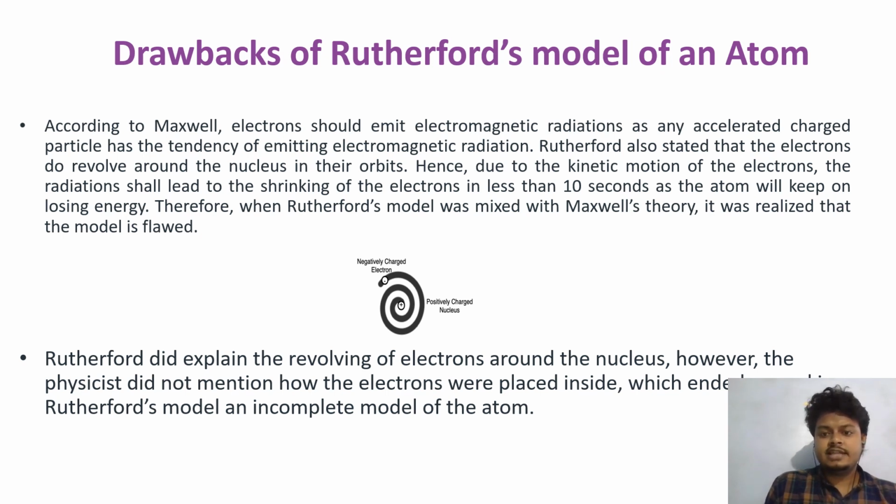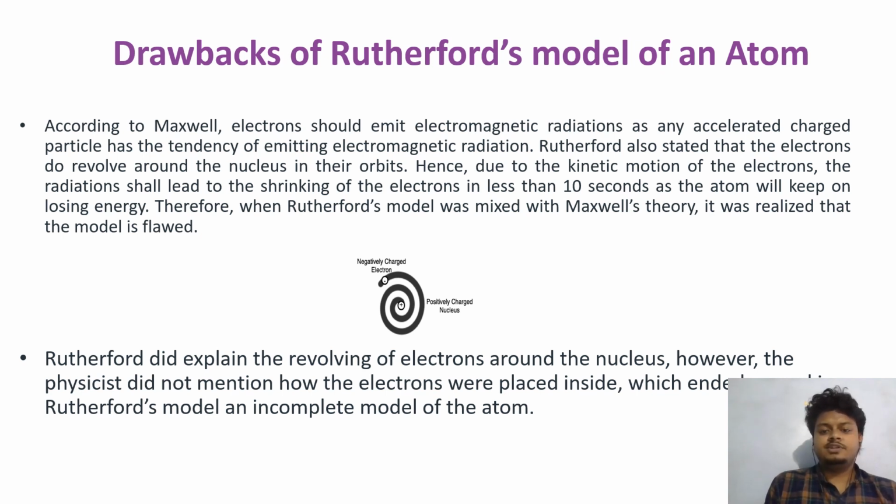Rutherford also stated that the electrons revolve around the nucleus in their orbits. Hence, due to the motion of the electron, the radiation shall lead to the shrinking of the orbit in less than 10 seconds, as the atom will keep on losing energy.